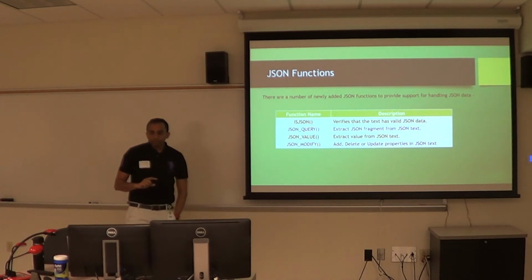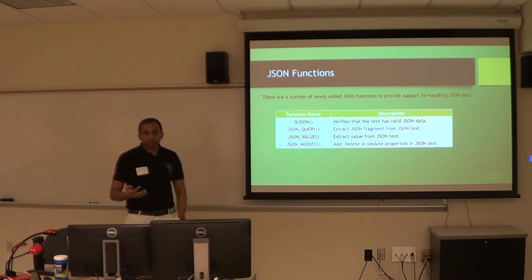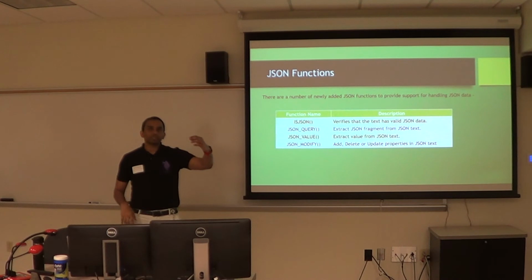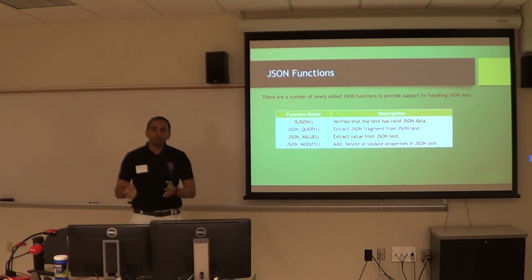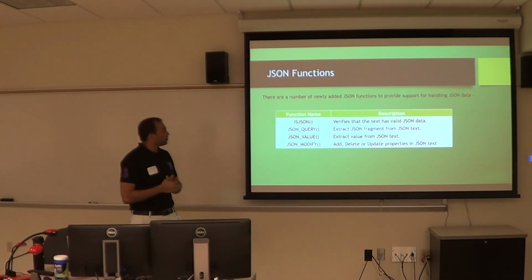There are JSON functions to handle any type of operations and manipulations you want to do with your JSON objects. There are four basic new functions. ISJSON verifies that the text has valid JSON data. Say you receive a JSON object from your client side. Before saving it to your SQL Server, you obviously need to validate whether it's a valid JSON object or not. So you use your ISJSON function and do that verification.